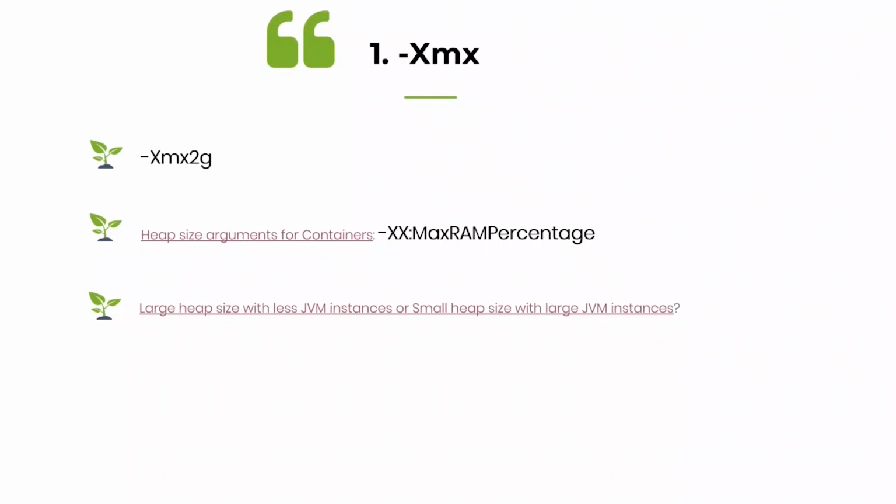Because Xmx only sets the size of the young generation and old generation. After that, there is metaspace, and after that there is the others region. And you need to leave some room for your kernel processes to run. So you need to give more space for your machine's RAM capacity than this Xmx.